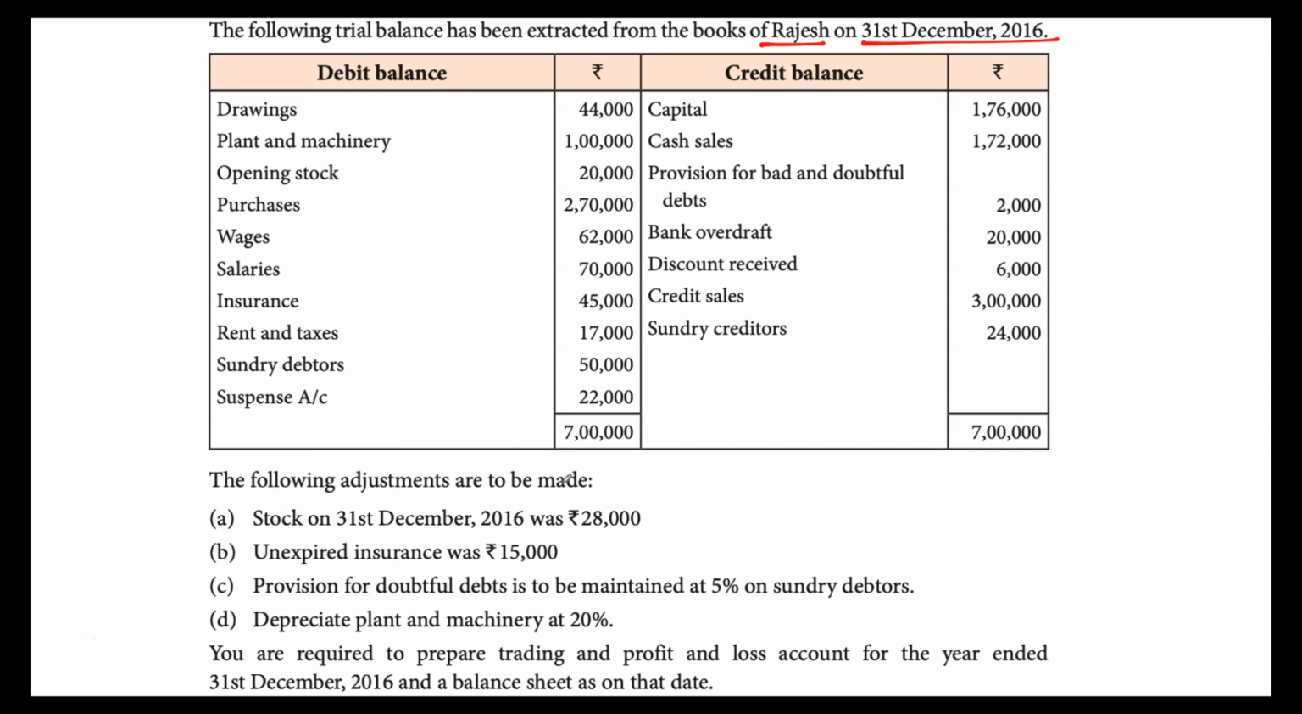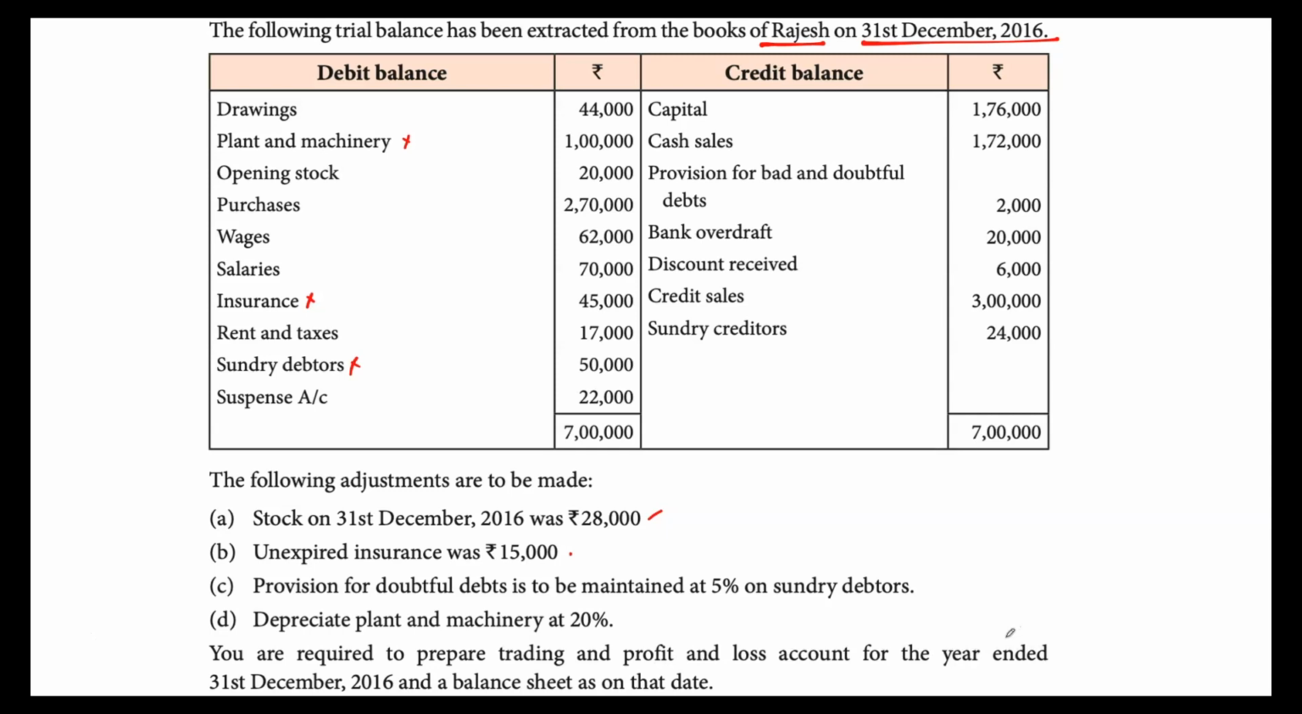Then the following adjustments are to be made. Stock, so this is the closing stock adjustment. Unexpired insurance, so there is some adjustment related to this. Provision for doubtful debts is to be maintained at 5% on sundry debtors, so here we have an adjustment. Then depreciate plant and machinery at the rate of 20%, so here we have an adjustment. You are required to prepare trading and profit and loss account for the year ended 31st December 2016 and balance sheet as on that date.